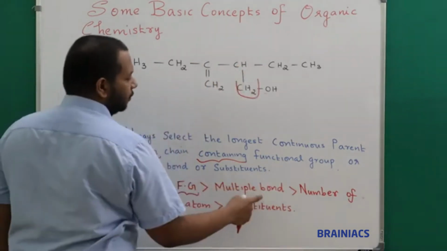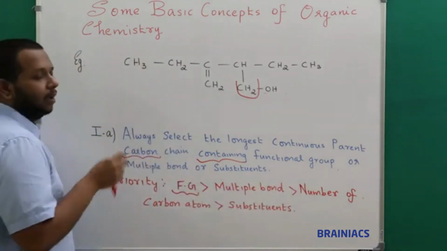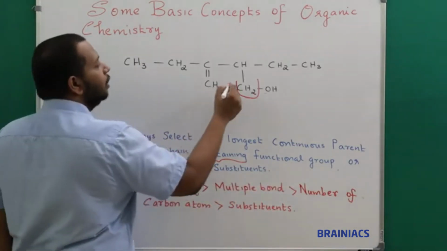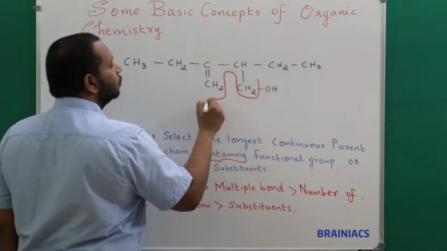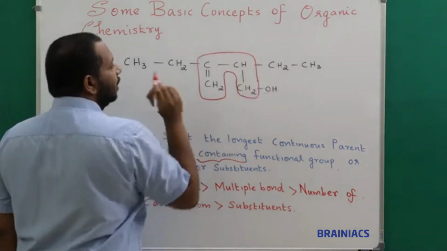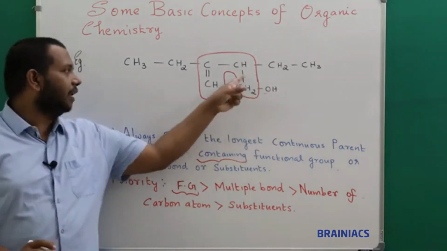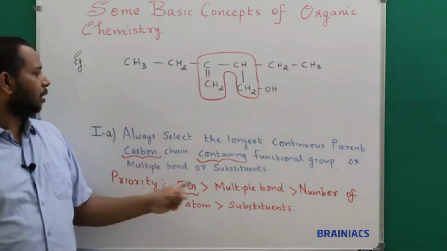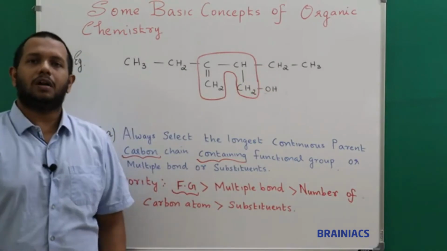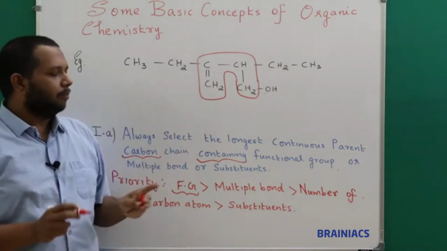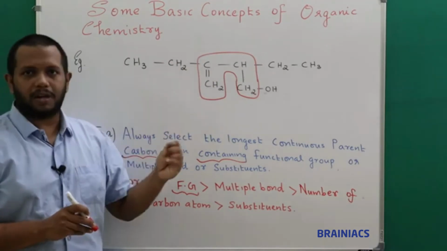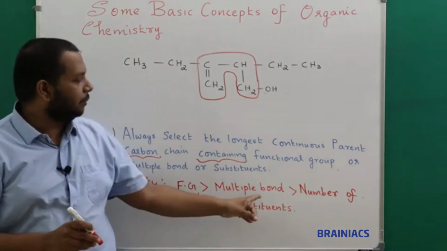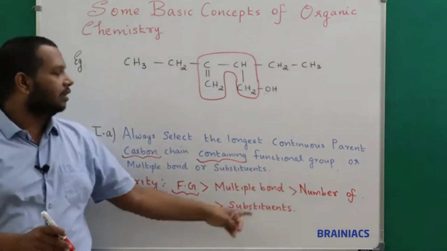Now tell me, who has preference, multiple bond or number of carbon atoms? We know that multiple bond has much more preference than number of carbon atoms. So we need to mandatorily go this way. This is my longest continuous parent carbon chain containing the functional group and multiple bond or substituents. Understood? So please understand why I went in this way: here it has a multiple bond and 4 carbon atoms, but the other way there are only 5 carbon atoms, and my preference is multiple bonds greater than the number of carbon atoms, then comes the substituents.